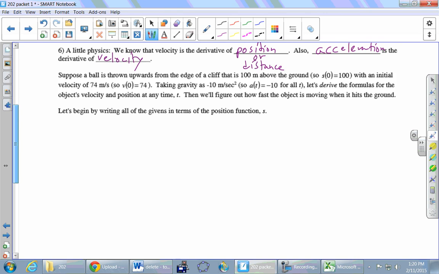All right, let's go to Rob. Suppose the initial velocity is 74 meters per second. Taking gravity as negative 10 meters per second squared acceleration.